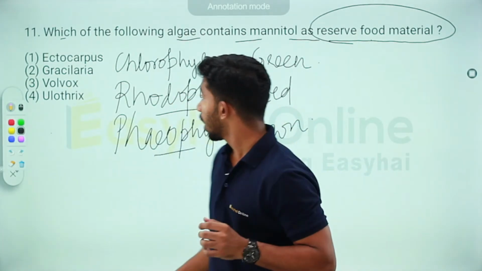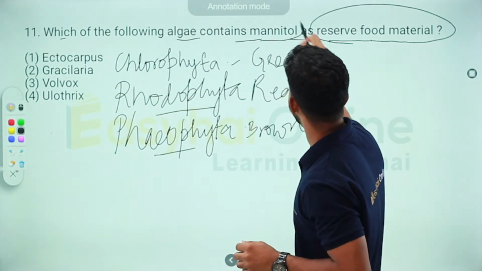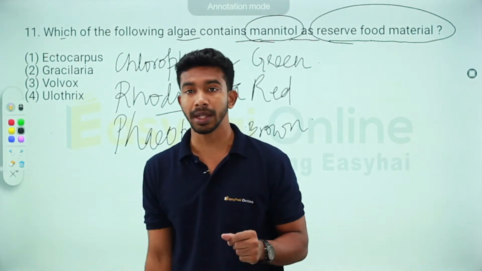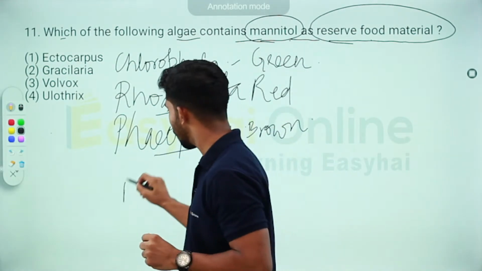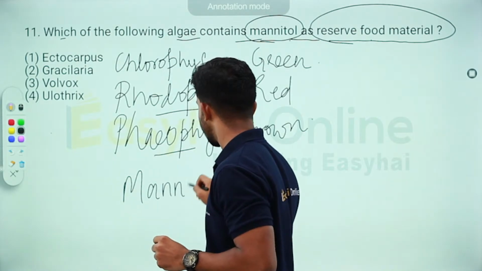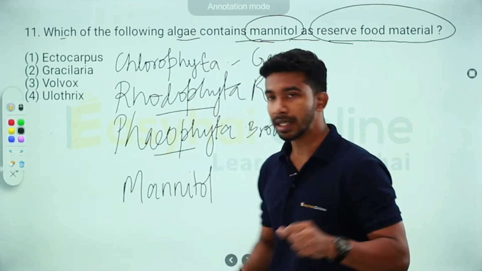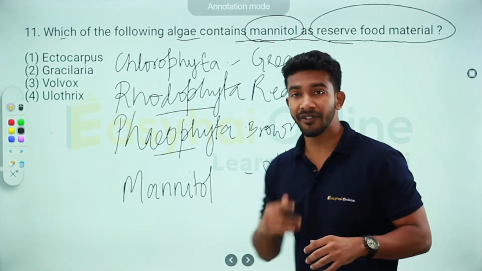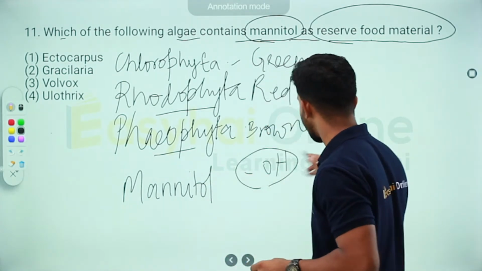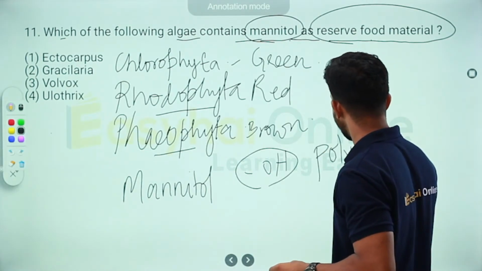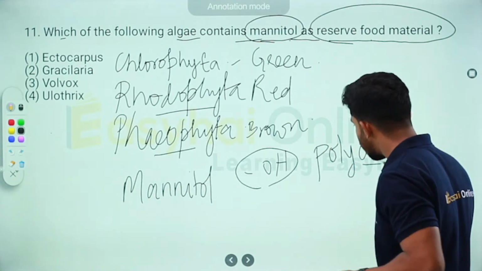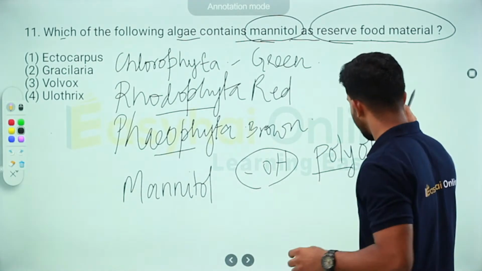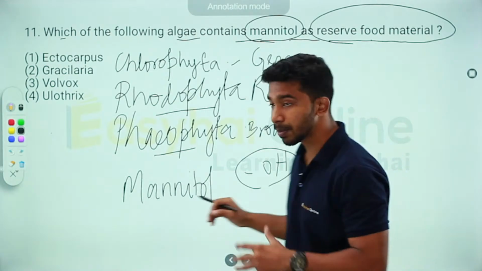Now they are asking about mannitol. Mannitol is the reserve food material. Just for extra knowledge, mannitol is a sugar alcohol. It's basically a sugar that has OH groups attached to it. And since they have many OH groups attached, they are also called polyols, with ols representing the alcohol group and poly meaning many. So that's about mannitol.